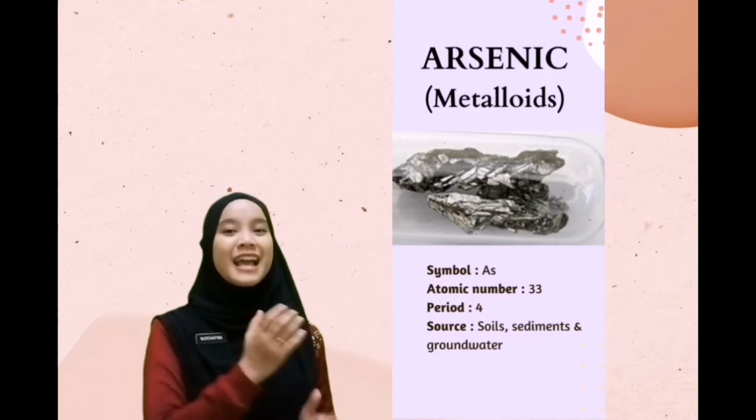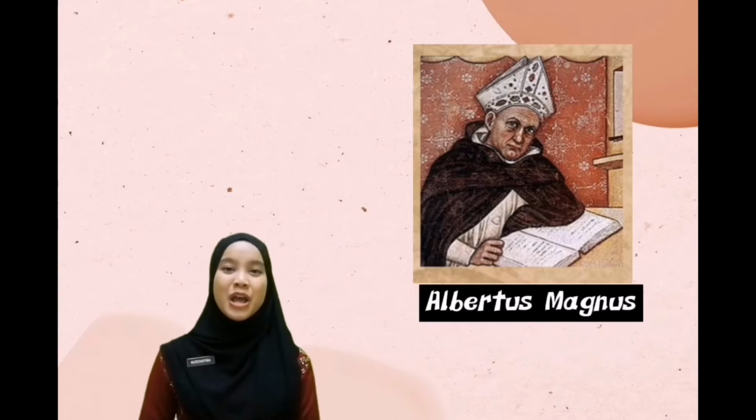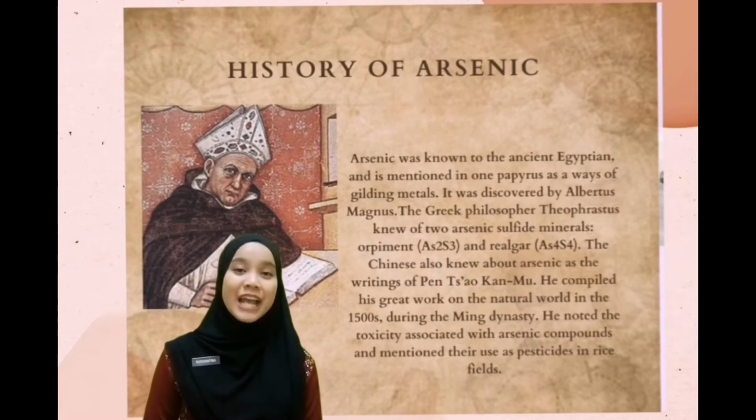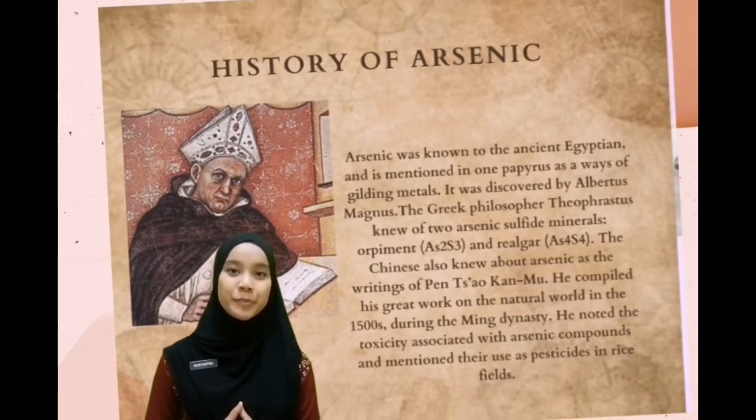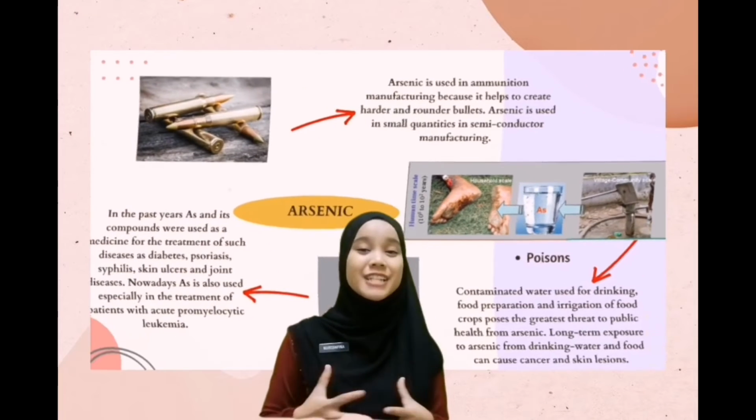The third element is arsenic. It is a metalloid. Inorganic arsenic compounds are found in soils, sediments, and groundwater. It occurs naturally. This compound was discovered by Albertus Magnus. During the Ming Dynasty, they noted the toxicity associated with arsenic compounds. Arsenic is known as a poison to humans.